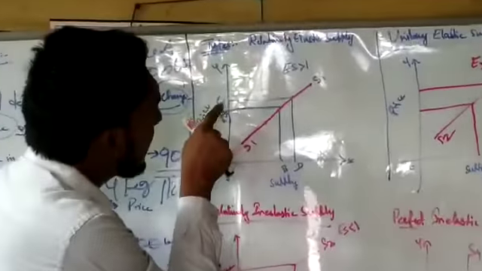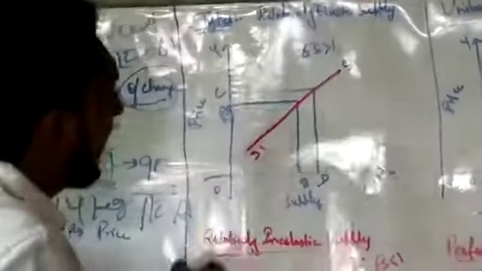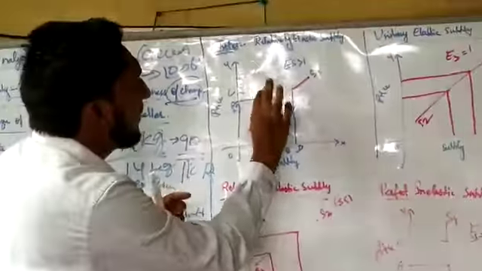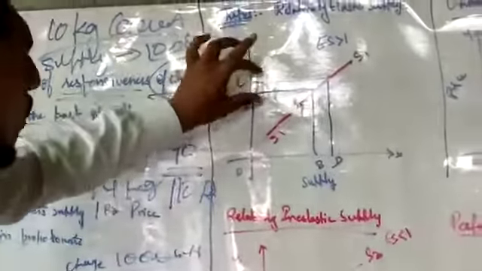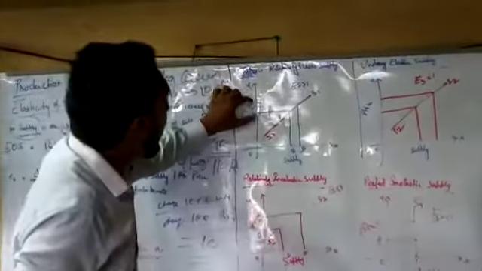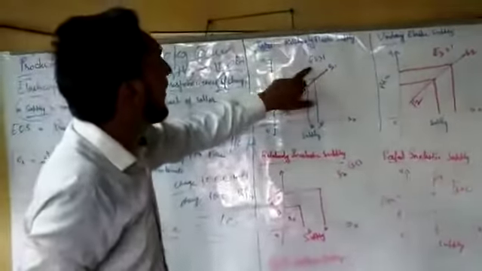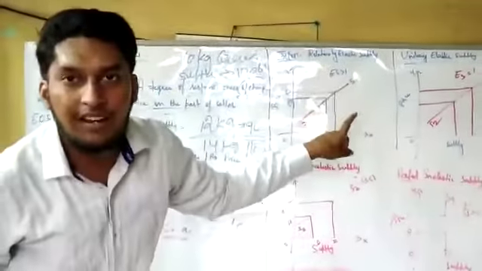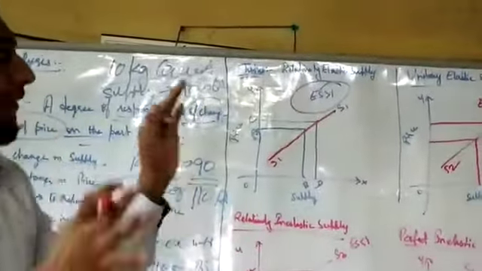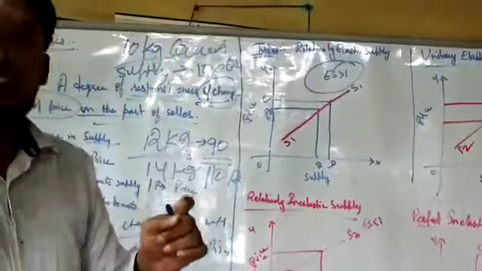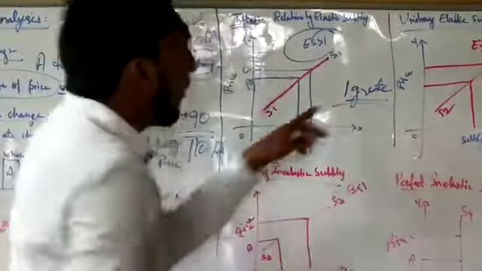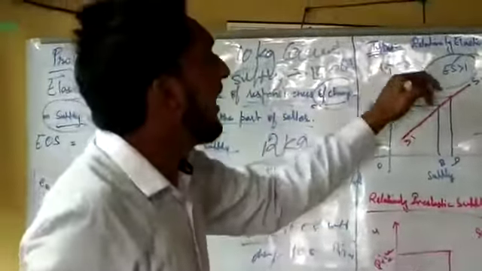See here, this is the A, B curve, A and B, and it is very near. It does not have that much difference, and the C and D curve forms. So when there is a very small difference between the A, B and C, D curve, that is what we call elasticity greater than 1. Elasticity is greater than 1. And this is what is known as relatively elastic supply, when the elasticity of supply is greater than 1.